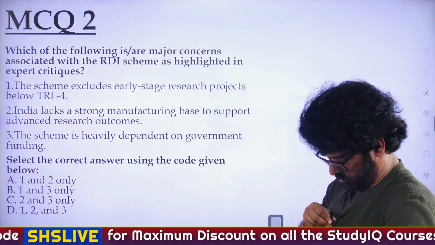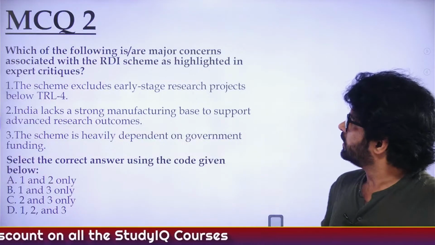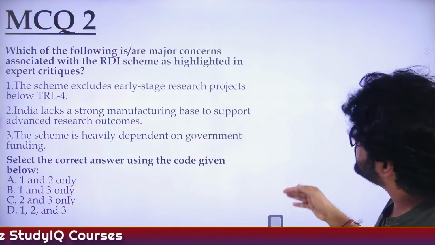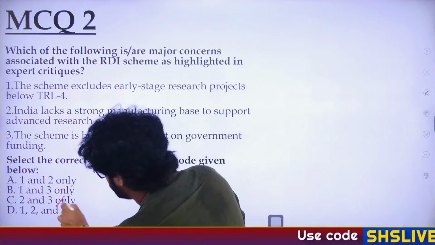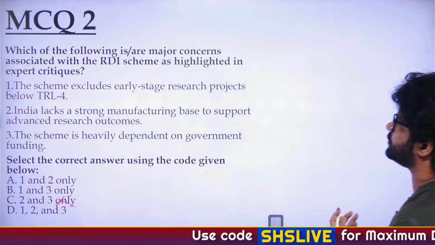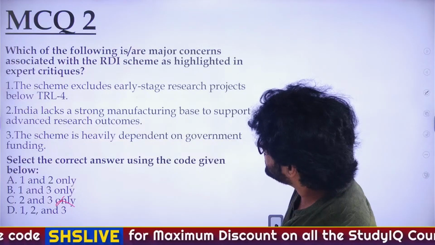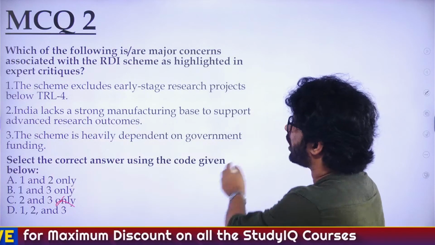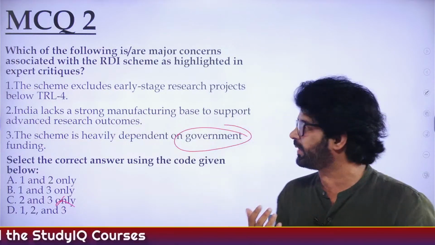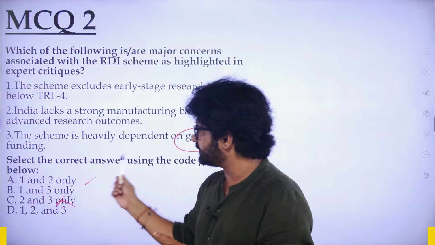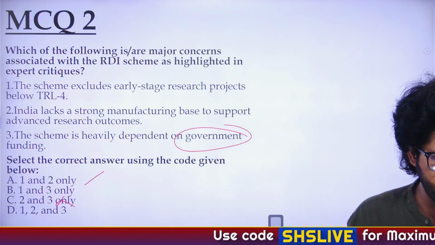Okay. So the scheme excludes early stage research projects below TRL 4. That is correct. So if first is correct, eliminate option C. India lacks a strong manufacturing base to support advanced research outcomes. That is also correct. The scheme is heavily dependent on government funding. It is not heavily dependent on government funding, RDI. 70% funding will come from the private sector. So third is wrong. The answer is A, 1 and 2 only, as stated by so many of you, right?